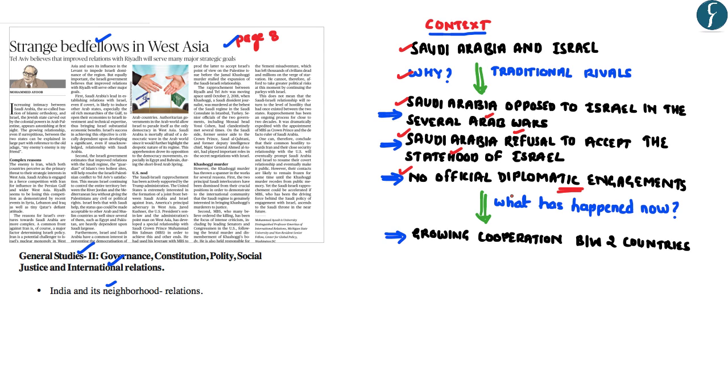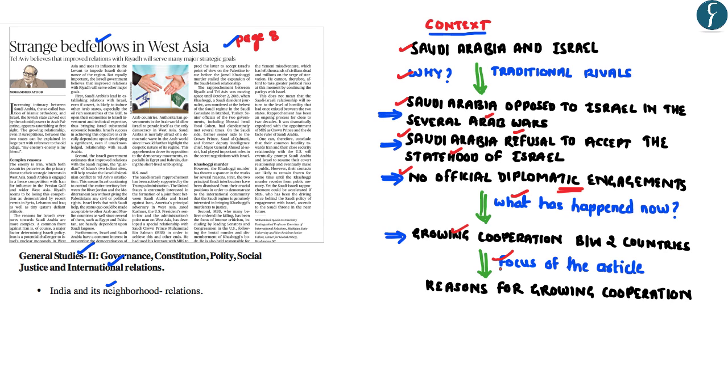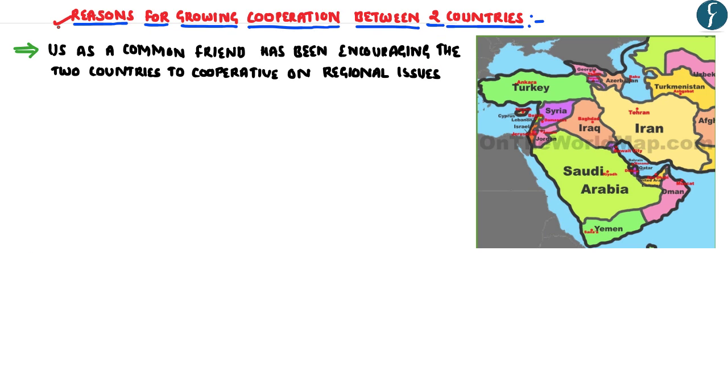of embassy. However, this article has highlighted that both Saudi Arabia and Israel have started cooperating on a number of issues, leading to improvement in their bilateral relationship. Hence, this article basically analyzes the reasons for the growing cooperation between Saudi Arabia and Israel. Now, coming to the reasons for the growing cooperation, one probable reason for these